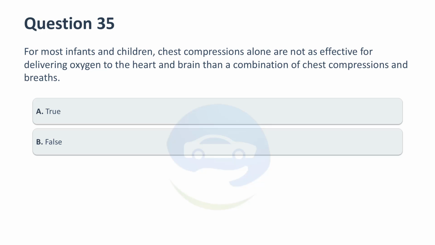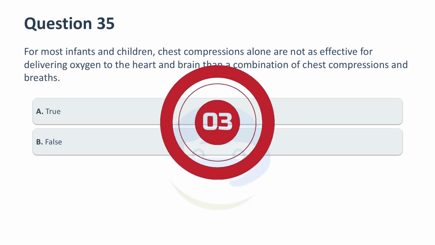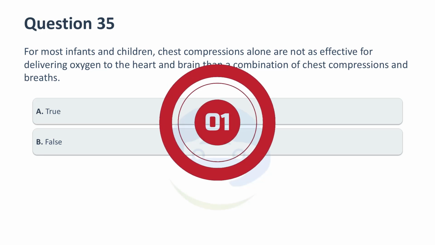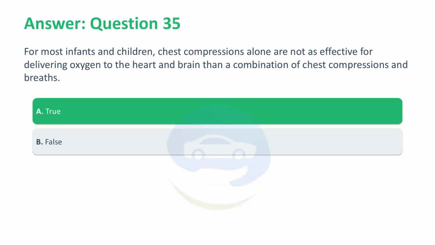For most infants and children, chest compressions alone are not as effective for delivering oxygen to the heart and brain as a combination of chest compressions and breaths. A. True. B. False. Correct answer, A. True. Infants and children who develop cardiac arrest often have respiratory failure or shock that reduces the oxygen content of the blood even before the onset of arrest.